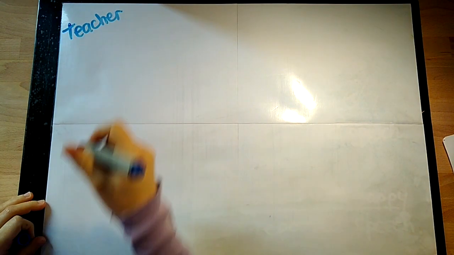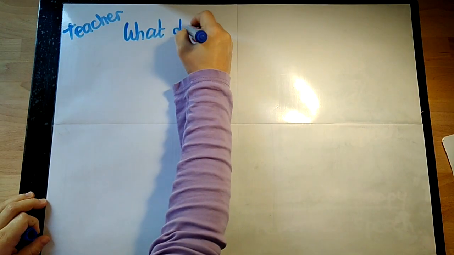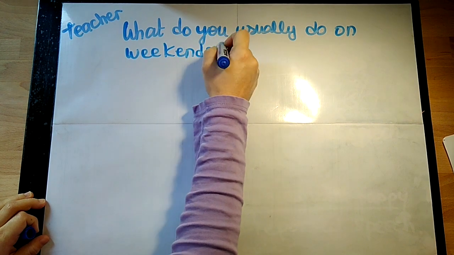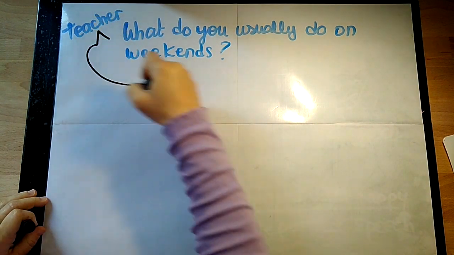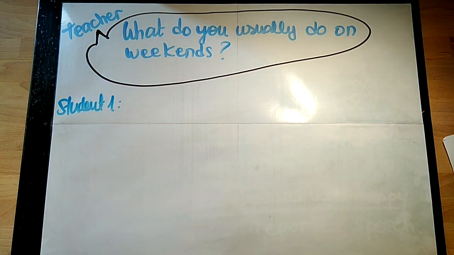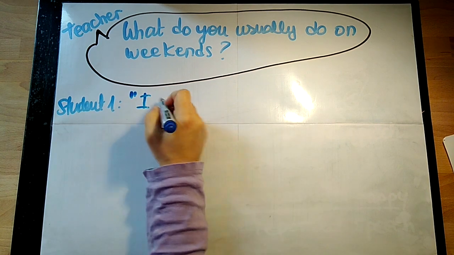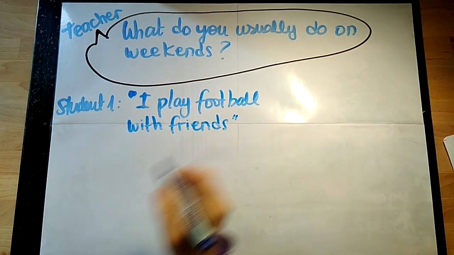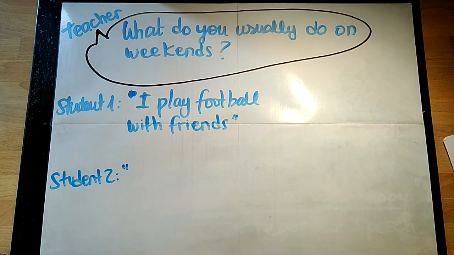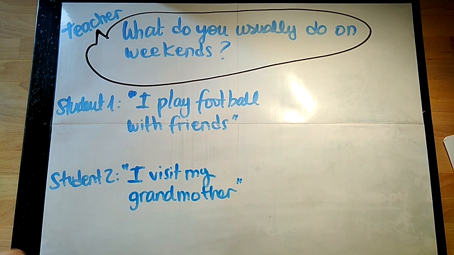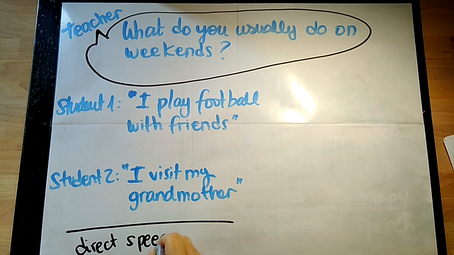Okay, so now let's look at another example. Example of present simple. Imagine that we are in a classroom and a teacher asks his or her students, "What do you usually do on weekends?" To this question that is direct, students could answer, "I play football with my friends." And student 2 could answer, "I visit my grandmother." These two examples are of direct speech, exactly the words that the people said.